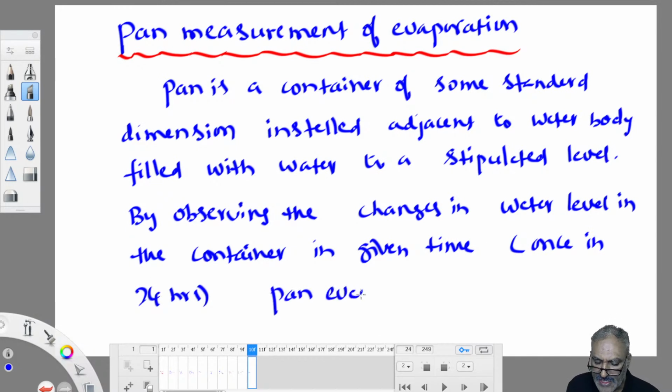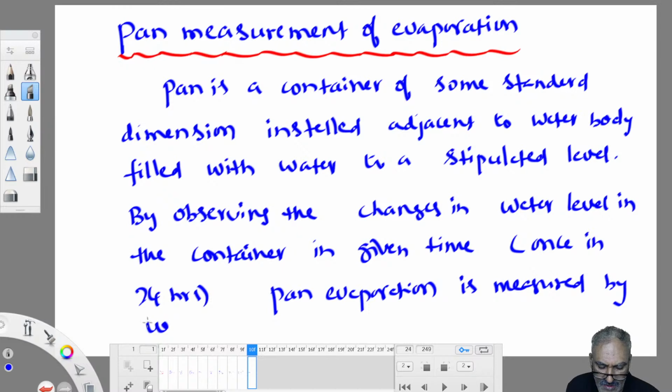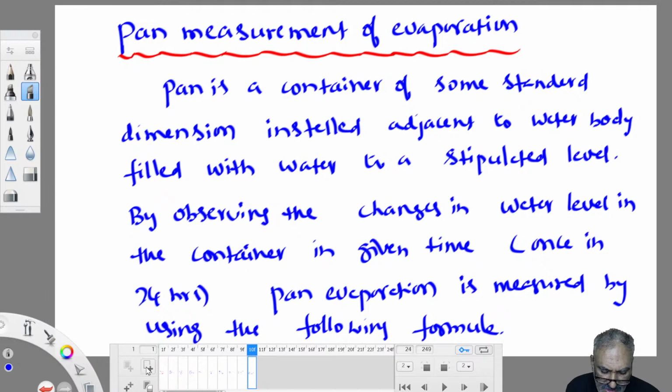Pan evaporation is measured by using the following formula. Based on this formula, they will ask questions in the GATE exam.